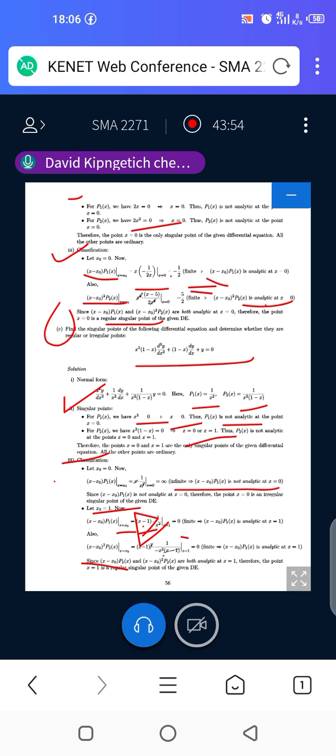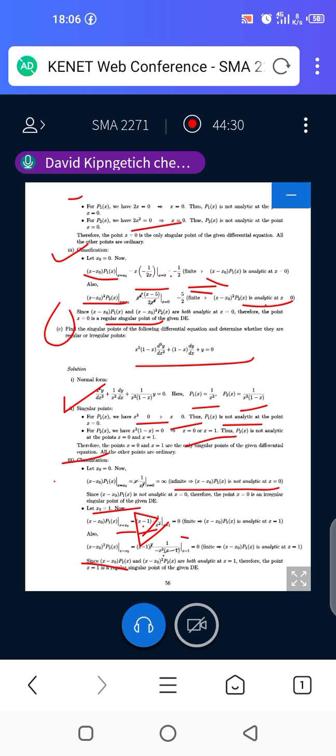If you cancel those two, you realize that we have x minus 1 over negative x squared. If you replace the x with 1, we have 0 over 1, which means that it is defined.